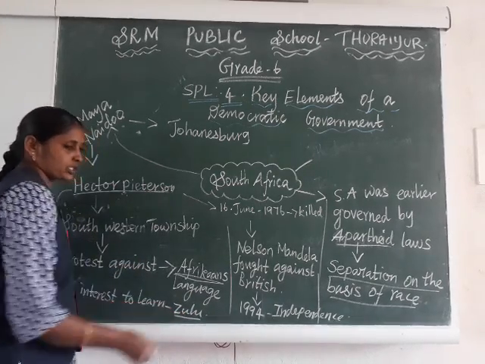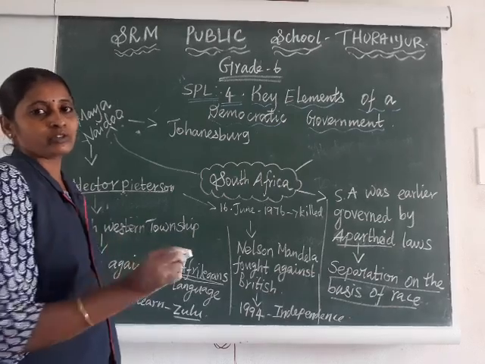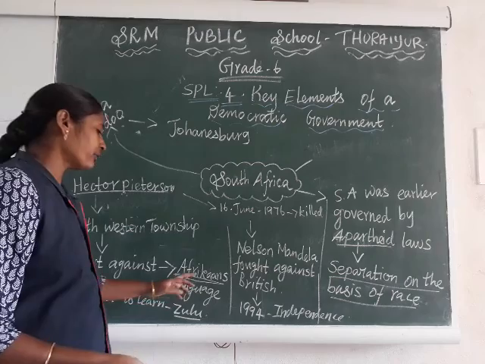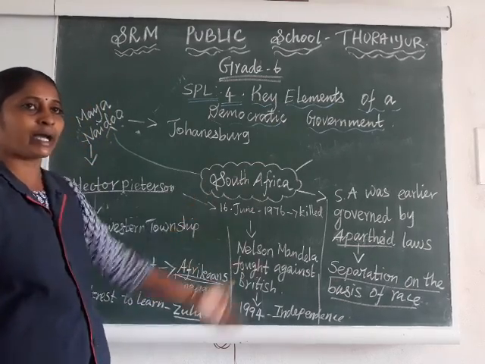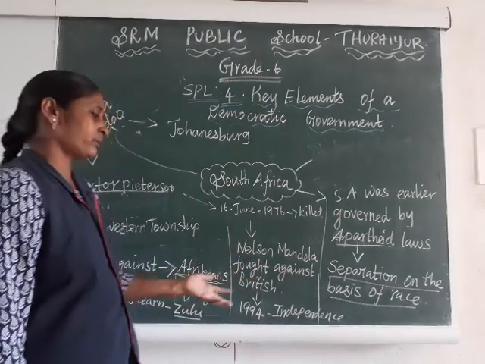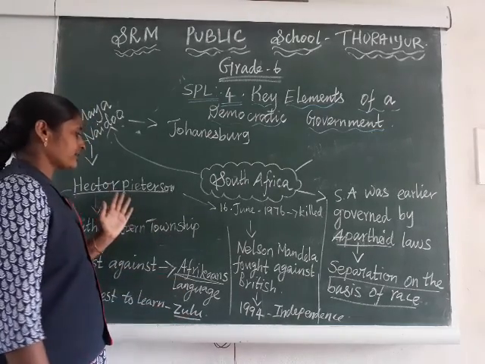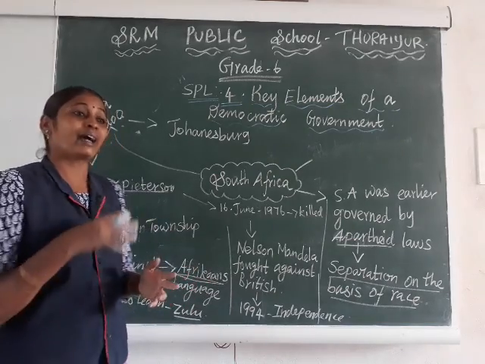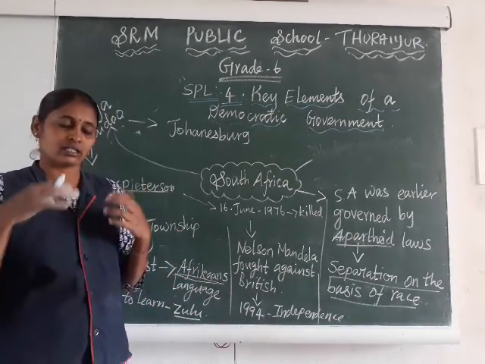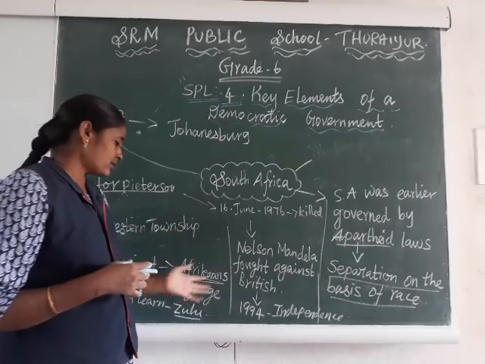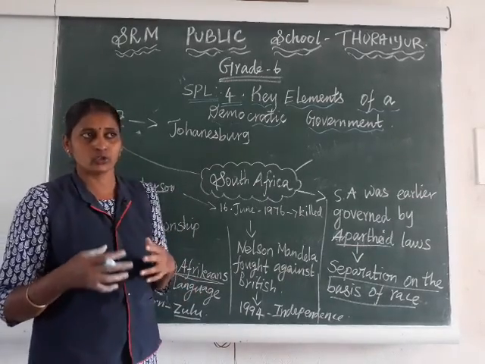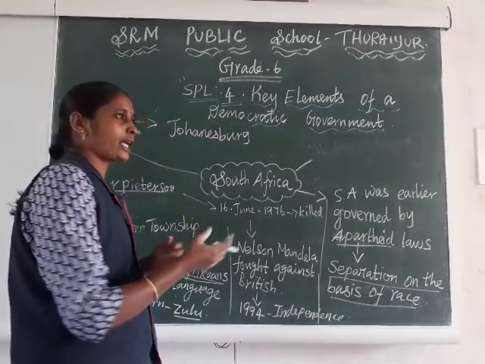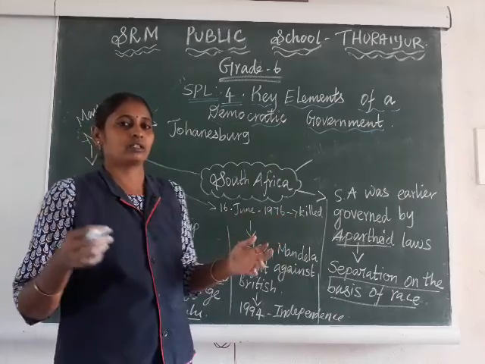What is their language? Zulu. Zulu was a native language of South Africa, but the students were forced to study the Afrikaans language, which was used by British officials or administration. So Hector Peterson and his friends started to protest against this force of learning Afrikaans. They were ready to learn the Zulu language only. So they protested, conducted rallies, and did a lot of things.